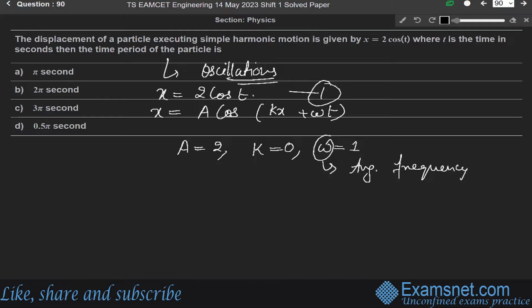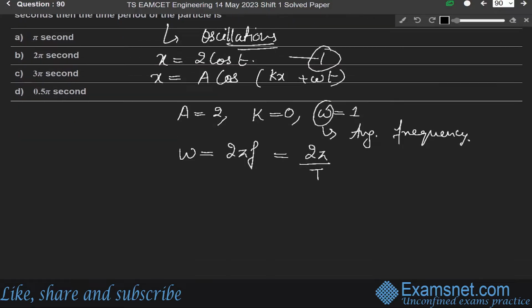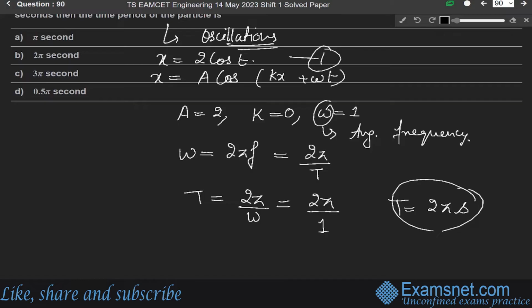So we know that omega is 2 pi f, where f means 1 by T. So it will be 2 pi over T, where T is the time period. So the time period T will be equal to 2 pi over omega. And we are given omega as 1, so put the value of omega as 1. So T is equal to 2 pi seconds. So the correct answer is option B, that is 2 pi seconds.